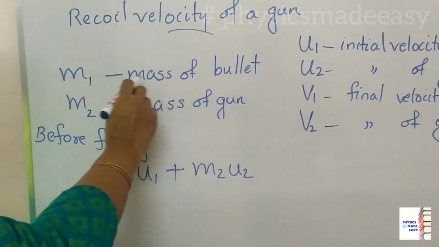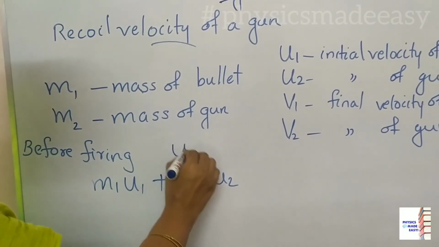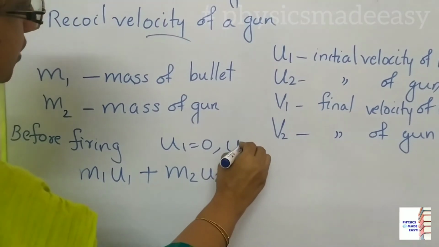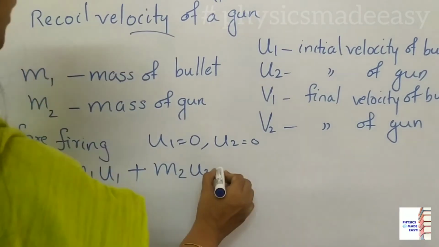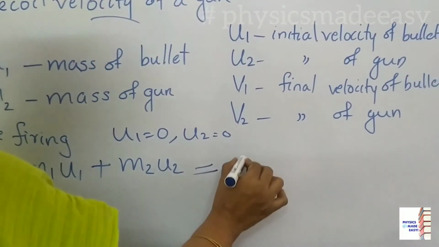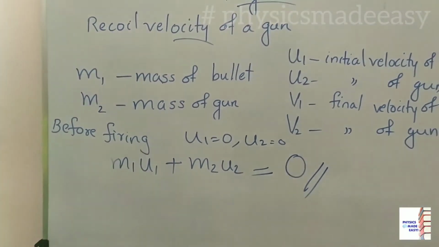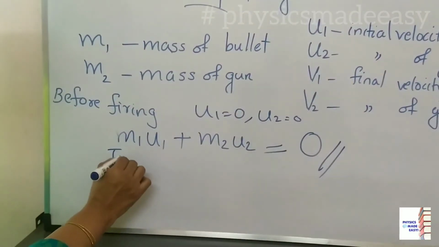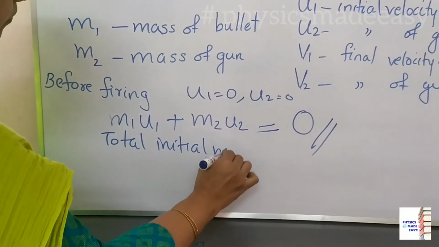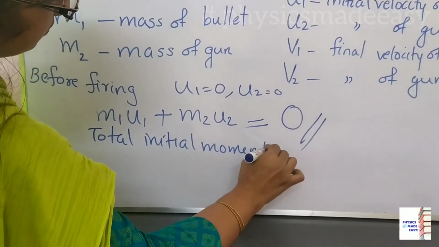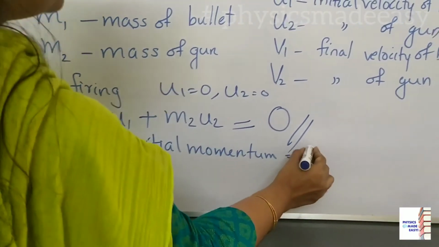So here mass of the bullet m1 there. I told you, before firing we can take both are at rest. u1 is 0, u2 is 0. Gun is at rest and bullet also at rest. So here we can write the total initial momentum as 0. m1 u1 plus m2 u2, that will be 0. This we can write total initial momentum. Sum of that initial momentum of bullet and gun, that will be 0.